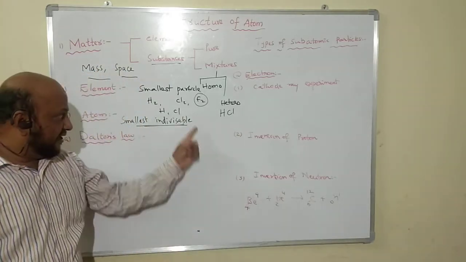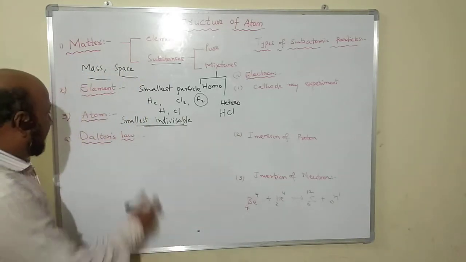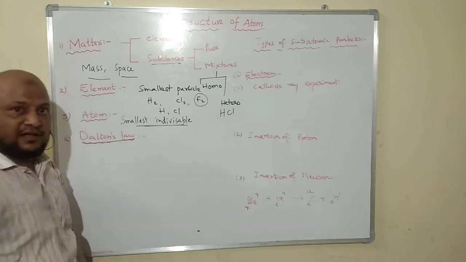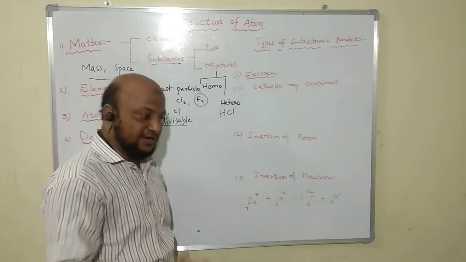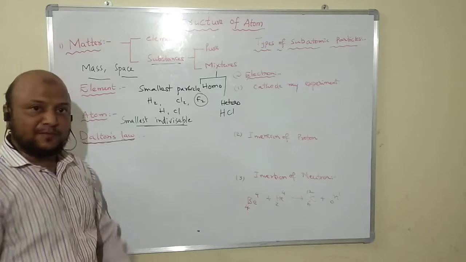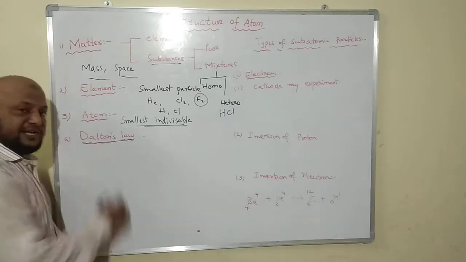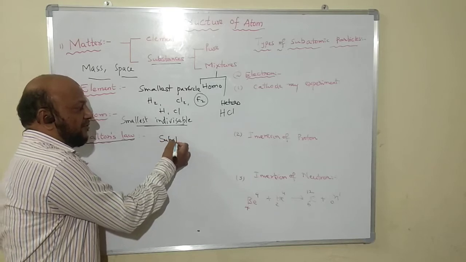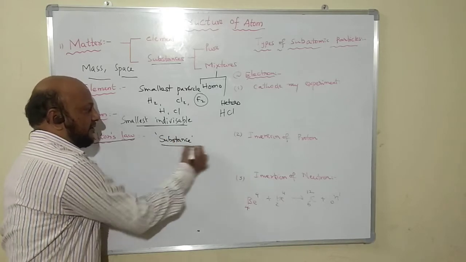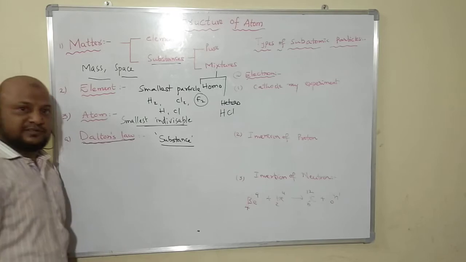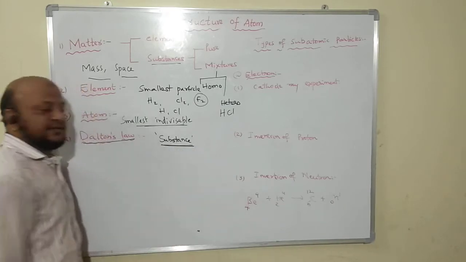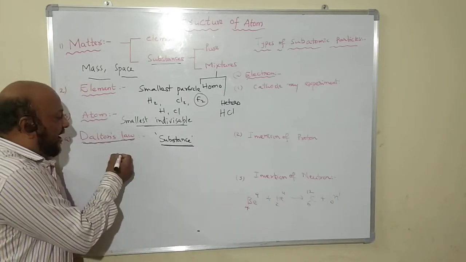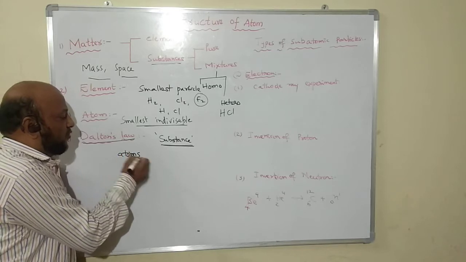For explaining the structure of atom, one law, Dalton's law, was proposed. According to Dalton, any substance present in any environment on earth is a combined form of atoms only, smallest particles only.